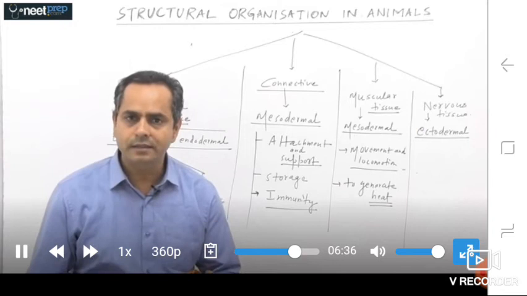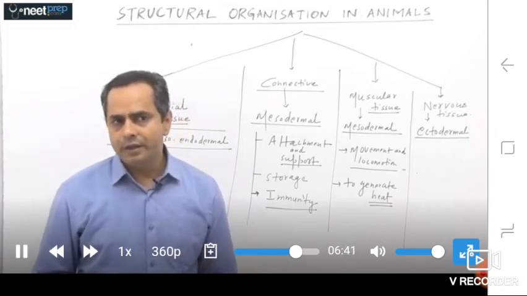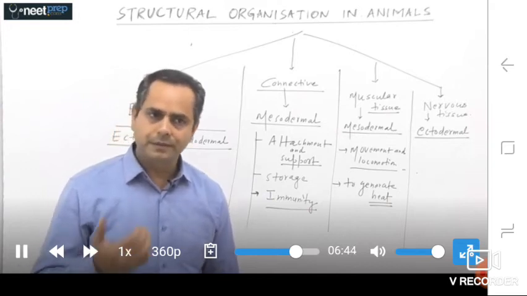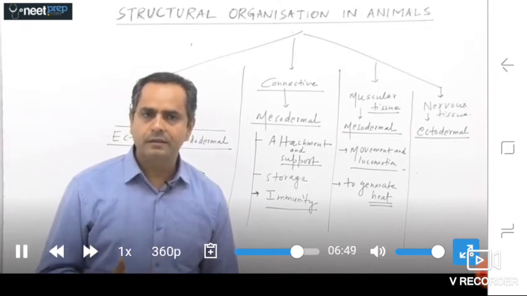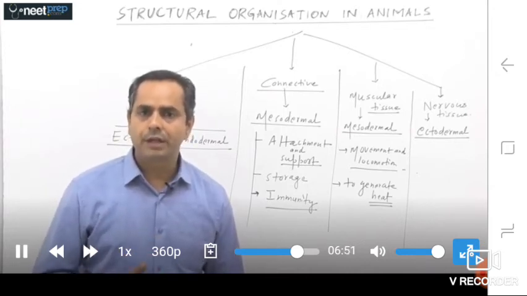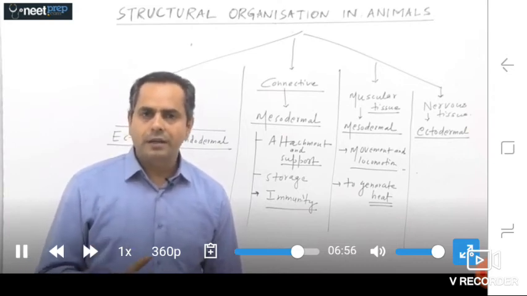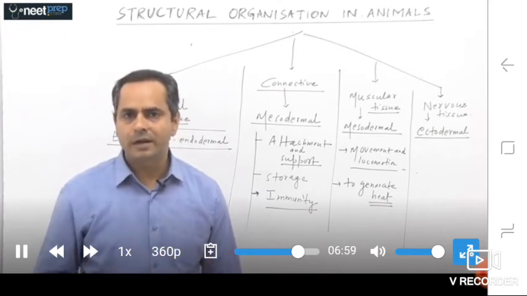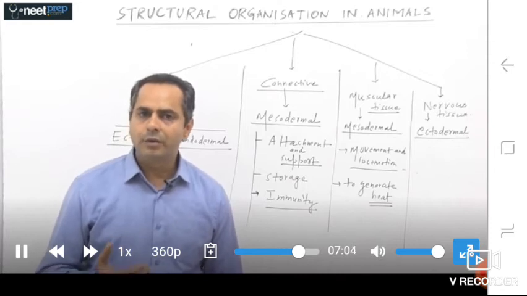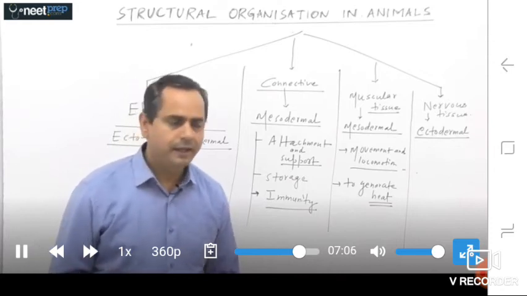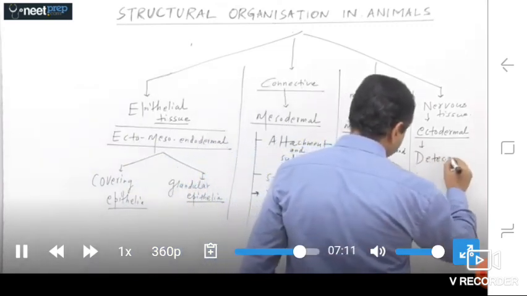It detects the change that is the stimulus, that may be internal or external, and according to that change, that stimulus, nervous tissues generate electrical impulse or nerve impulse to coordinate our different functioning of body parts, to maintain our internal homeostasis.